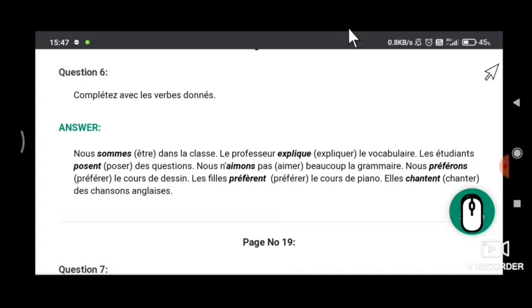In case you're writing, pause this and write it in your rough note and revise that way also. So I think we can move on to the next exercise.